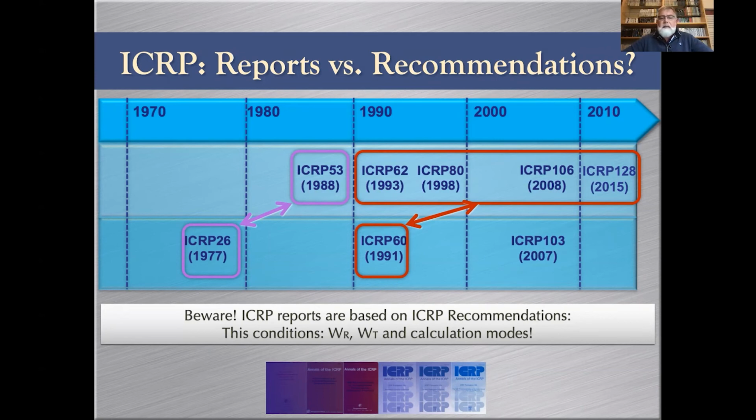Because ICRP 60 is the Cristy and Eckerman series. So all these values are obtained using mathematical models and not voxel-based models. Why? It's very interesting because ICRP 103 has been published in 2007, and yet reports published after that, 2008, 2015, are still computed according to ICRP 60. And this is important because, again, recommendation, condition, the weighting factor, calculation models, and calculation modes.